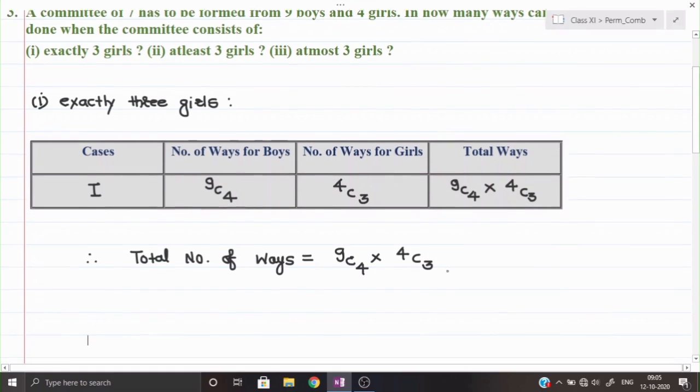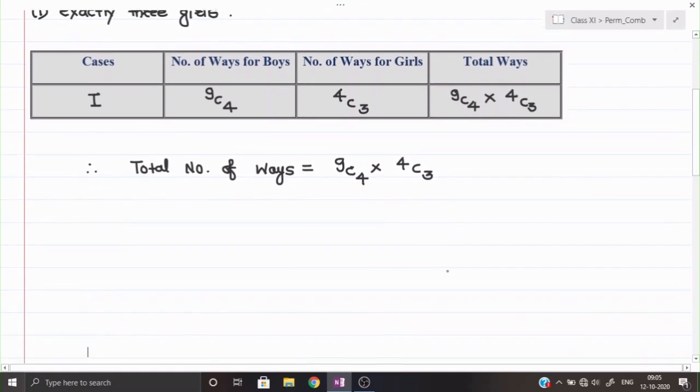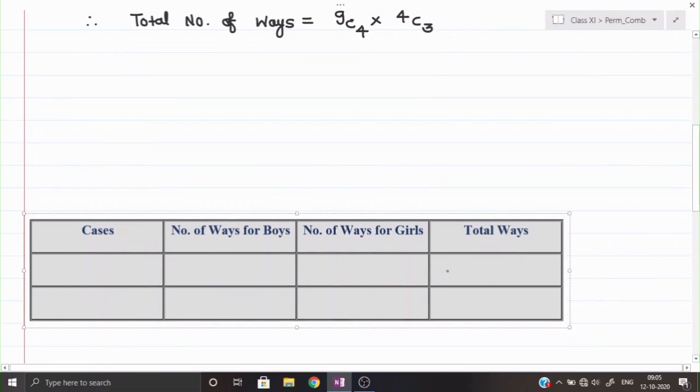For simplification, first of all we shall open 9C4. I will open 9 for 4 places because 4 is coming in the suffix. So 9 into 8 into 7 into 6. Remember, we have to open for 4 places.